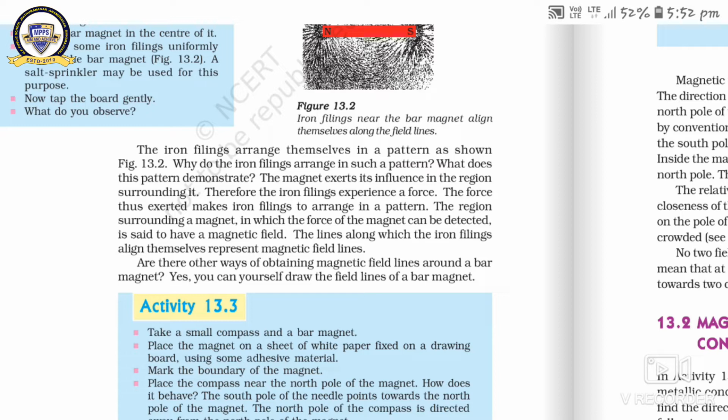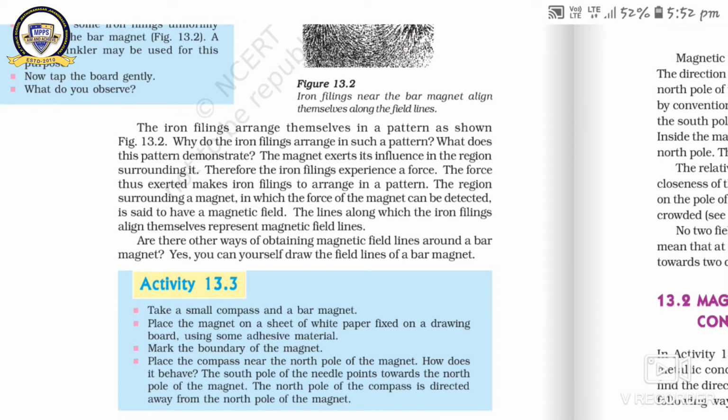The lines along which the iron filings align themselves represent the magnetic field lines. Are there other ways of obtaining magnetic field lines around a bar magnet? Yes, you can yourself draw the field lines of a bar magnet.